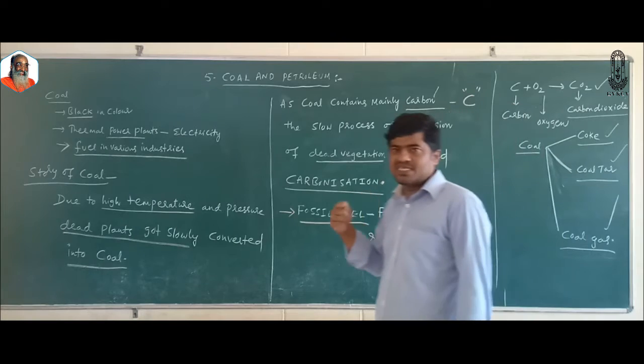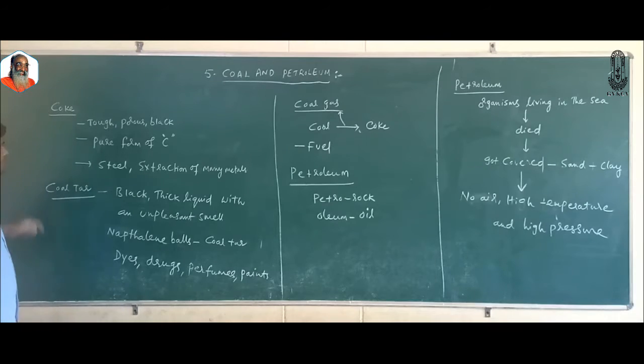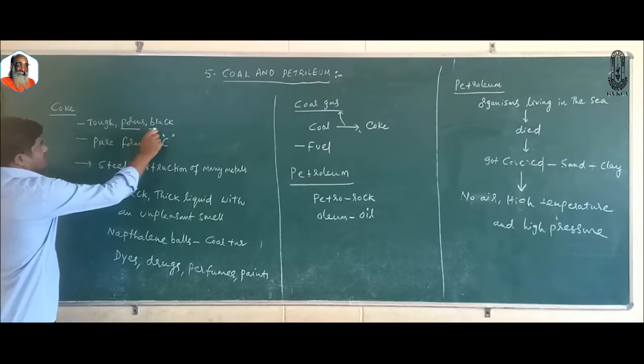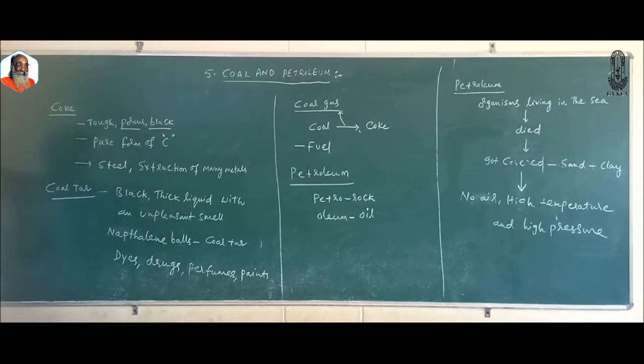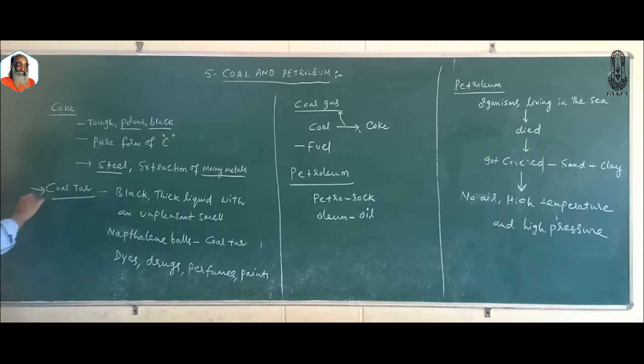Please take a screenshot, we will be continuing our discussion. Products of coal. One is coke. It is a tough, porous, black substance. It is very tough, and fine pores or holes are there. It is a pure form of carbon. It is used in the manufacture of steel and the extraction of many metals.